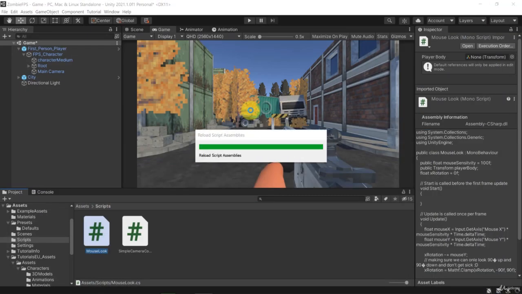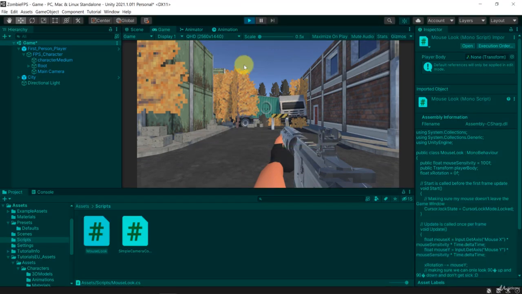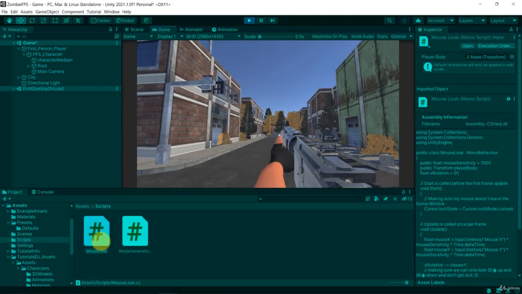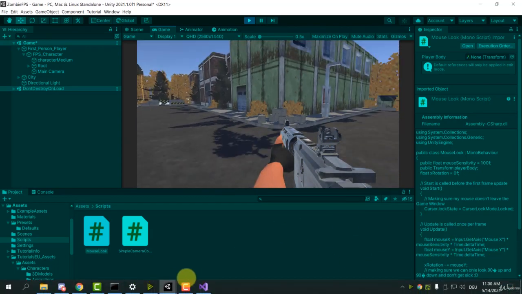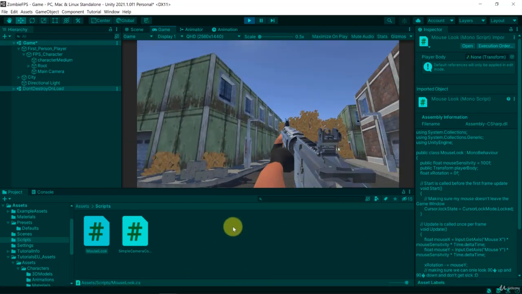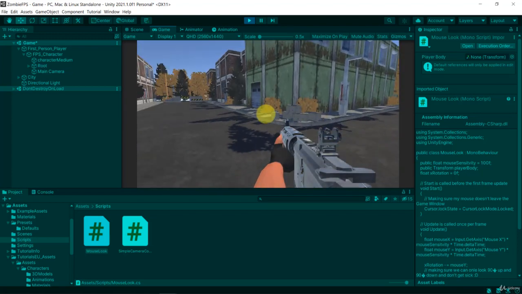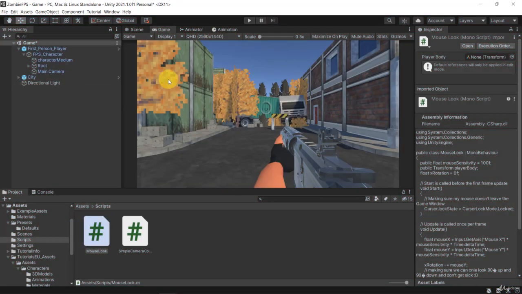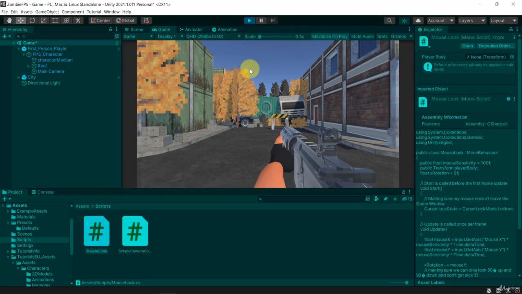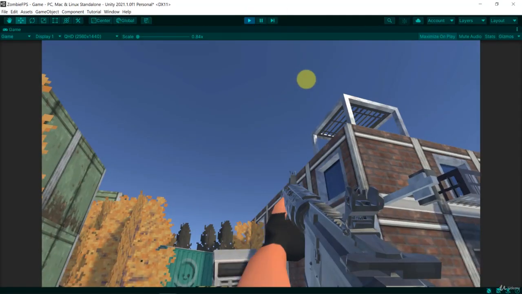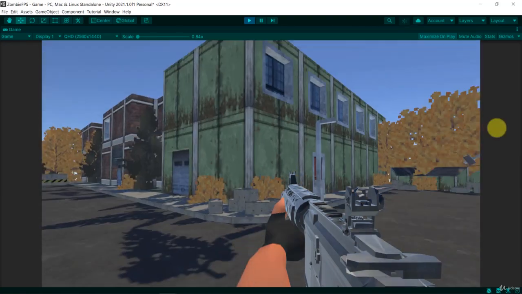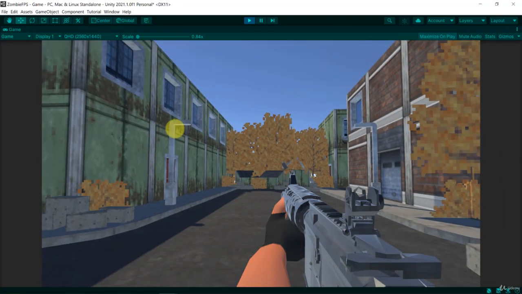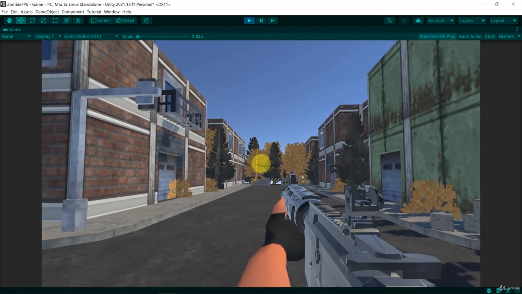All right, let's save the script and let's get back to Unity and let's run it. And now you see I'm locked in the game. My mouse is locked. I can use the escape key in order to get out of it. But once I click into it again, my mouse is locked again. Escape in order to get out of it again, and then stop the execution. Now let's maximize on play. So that's going to look a little better because it's bigger. So there we are. Now I can play my game, and I cannot shoot yet. I can't run yet, but we're going to take care of all of that step by step.